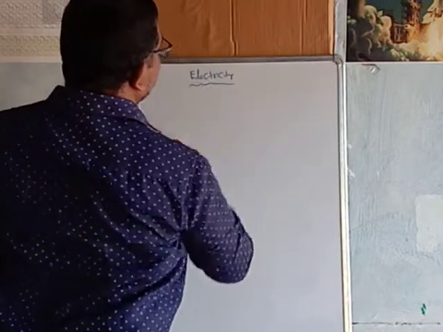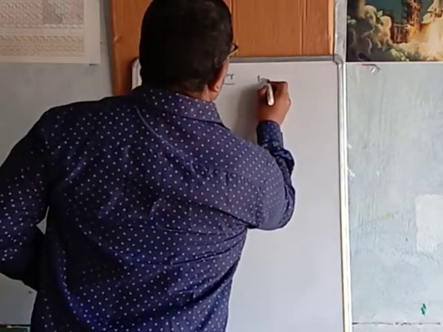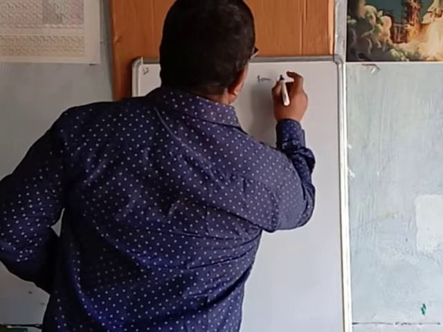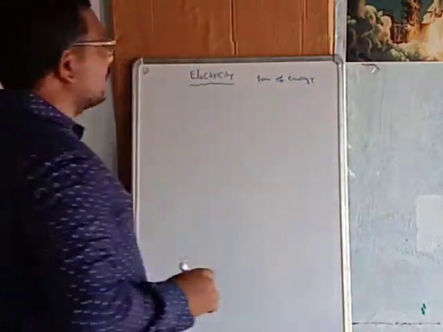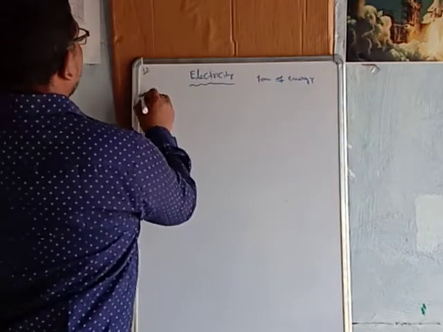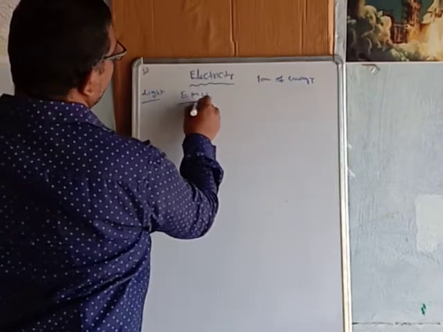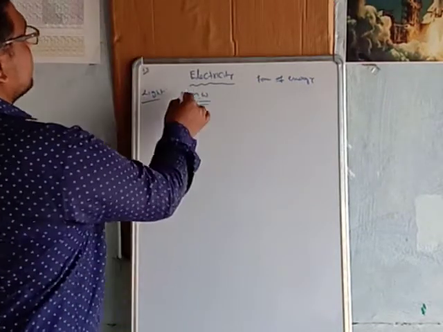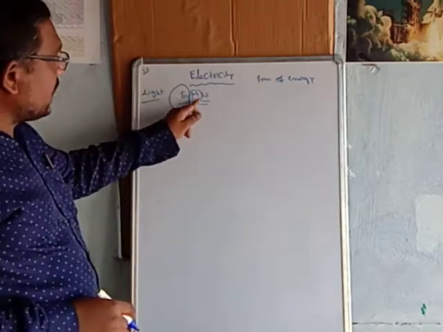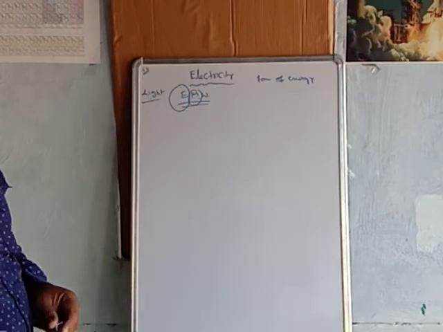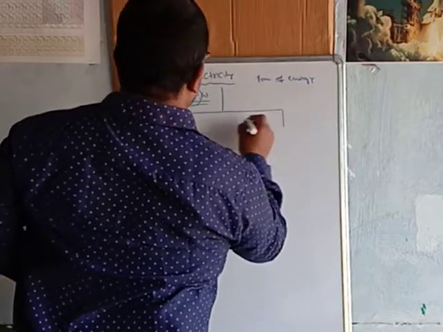Electricity is actually a form of energy. It is one form of energy. Light, for example, is also an electromagnetic wave. That means light consists of electricity and magnetism both. It consists of an electric field and a magnetic field. So here electricity can be divided into two parts.